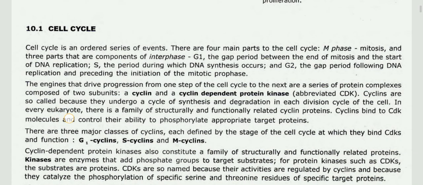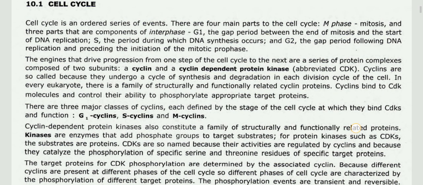The cell cycle is an ordered series of events. There are four main parts of the cell cycle: M phase, mitosis, and three parts that are components of interphase. G1 is the gap period between the end of mitosis and the start of DNA replication. S is the period during which DNA synthesis occurs. G2 is the gap period following DNA replication and preceding the initiation of mitotic prophase.